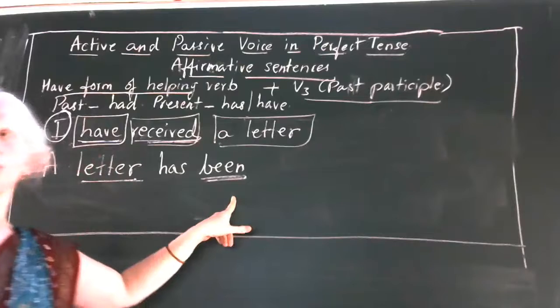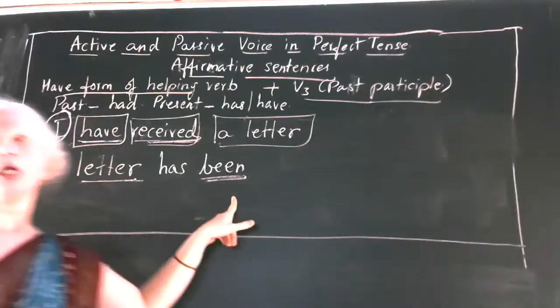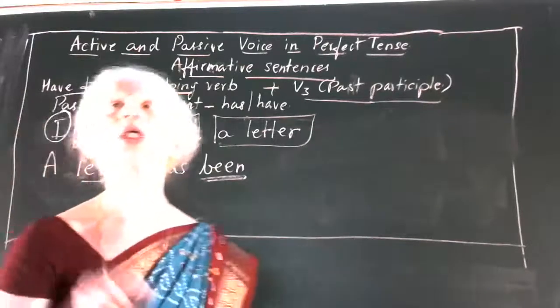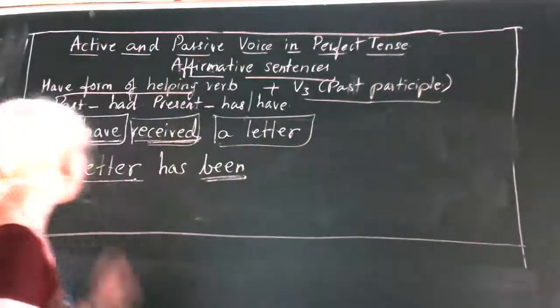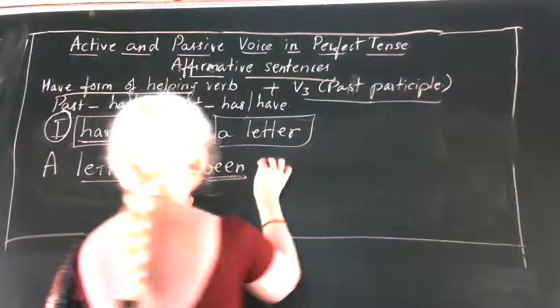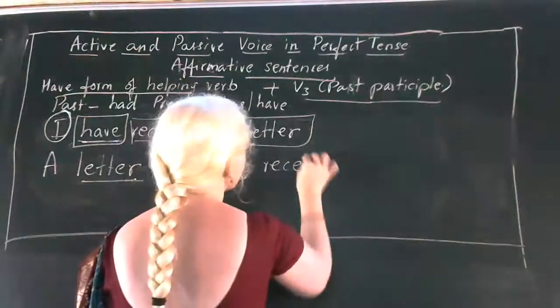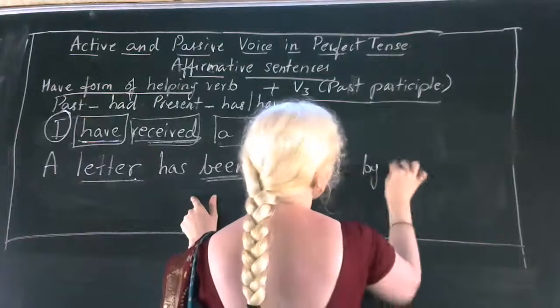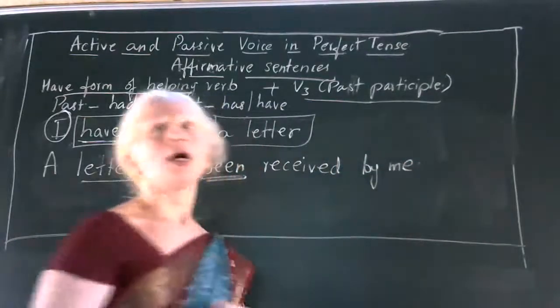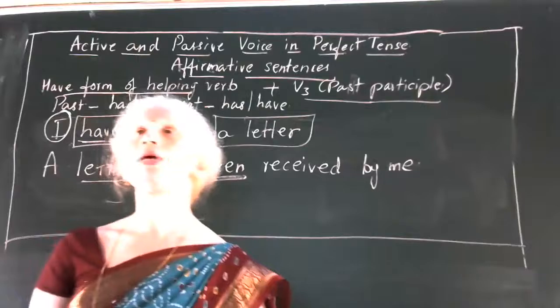been. So you have to use which one? You have to use been here. In continuous tense you used being. In perfect tense you have to use been. A letter has been received by me. Observe, a letter has been received by me.